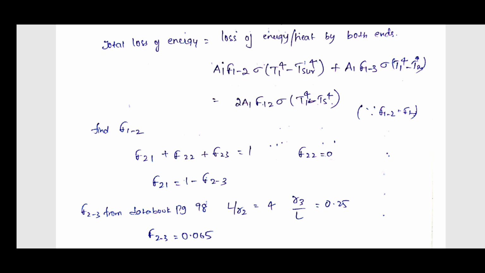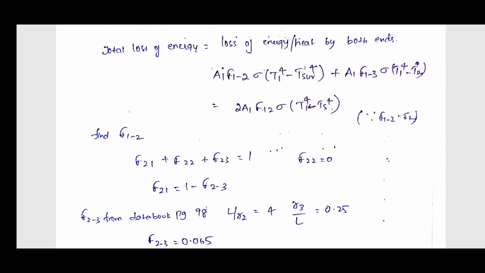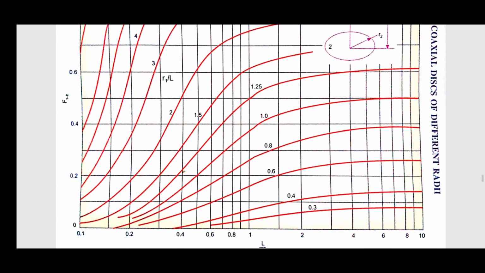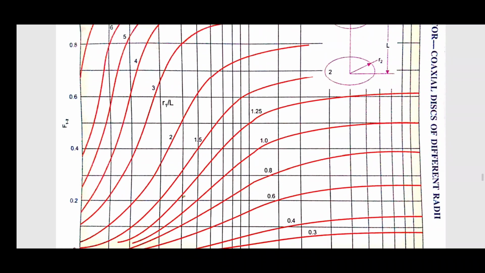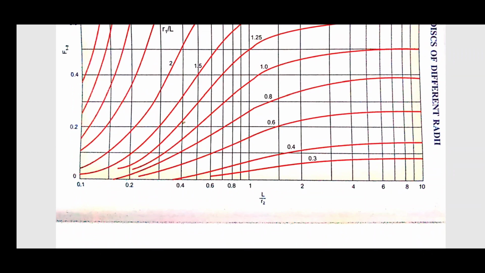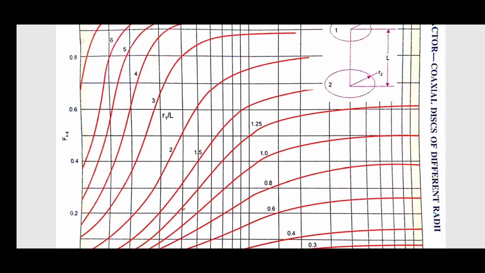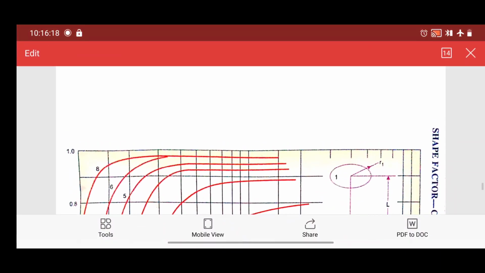Again here we have to use the data book to find out F23, because we don't know F23. We have to find that value by using a data book for parallel discs. So for that again go to the data book. We have a shape factor chart for coaxial discs of different radius. Here the x-axis will be L by R2 and the y-axis will be the shape factor. These curves are R1 by L. We don't know F12, we have to find it. If you want F12, we have to find out R1 by L and L by R2. If you know these two values, then you will get F12.